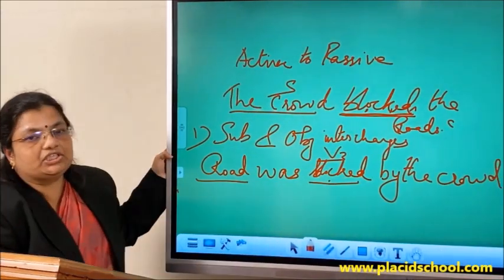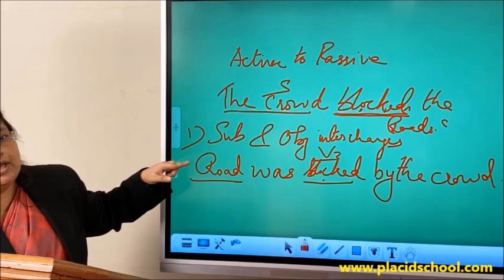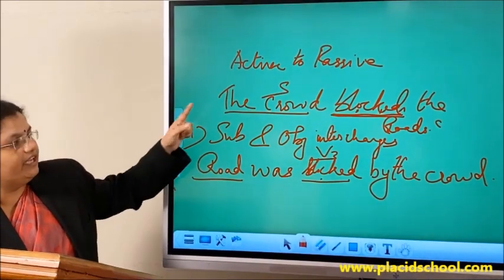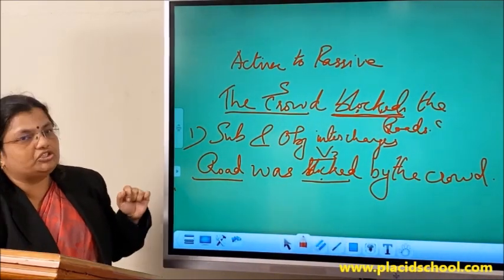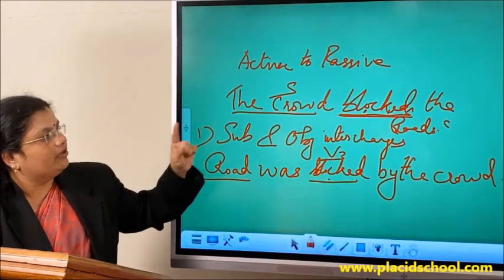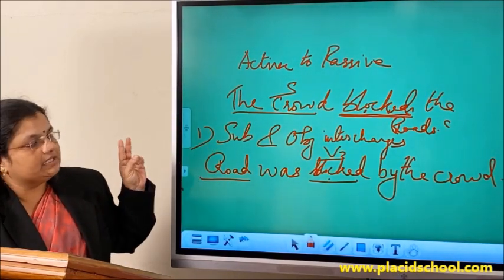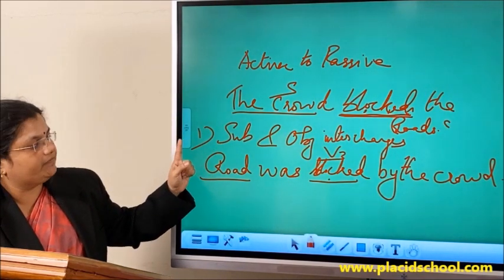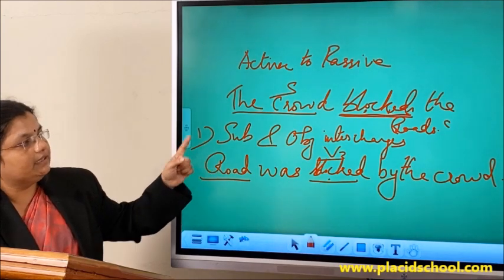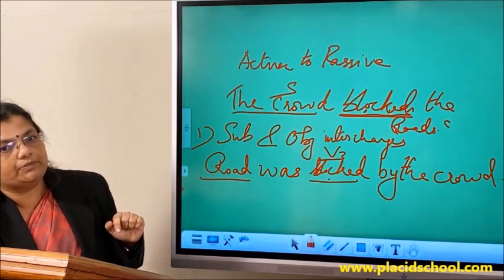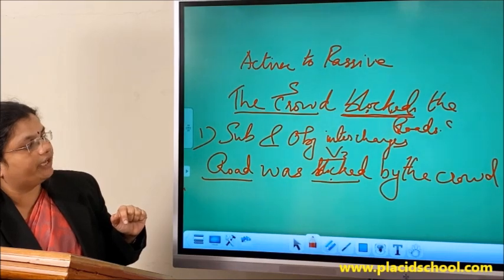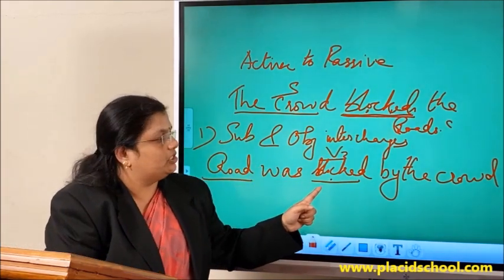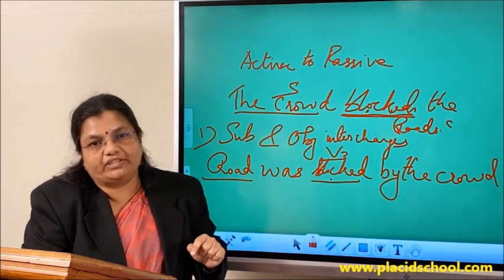So now we have changed an active voice to passive voice. What are the steps that we took? We interchanged the subject and the object, first step. Second step, we looked into the verb. We considered the tense. According to the tense, we provided the be verbs. Then we wrote the V3 form of that particular verb given in active voice. We provided the by preposition followed by the doer of the action.